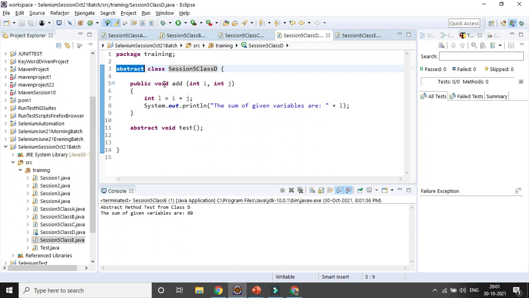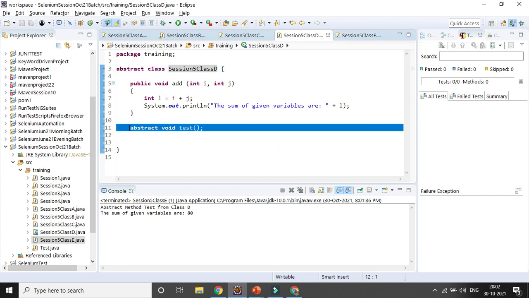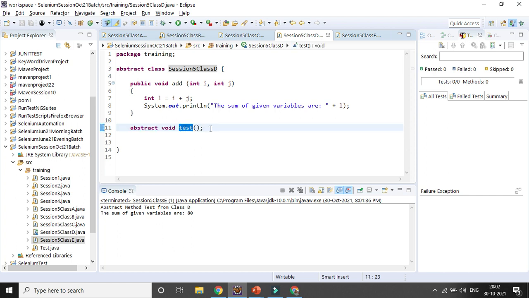In case it is only considering abstract method, so if you are extending into the other class, there will be no error. But in case you are having any abstract method, it will not have any body. It is just having the name of the method, but it cannot have any body, right? So that is the abstract method.